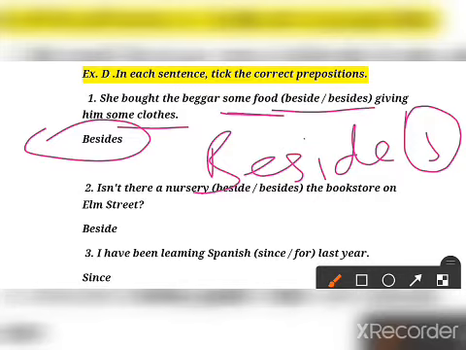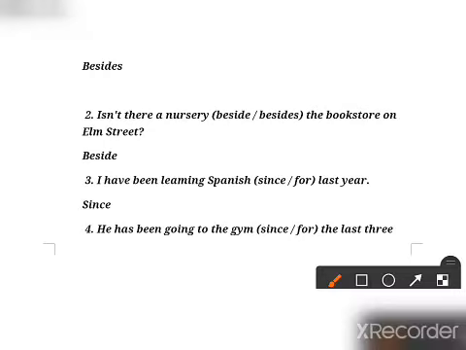Okay, so besides. Now see the second one. Isn't there a nursery beside the book store on Elm Street? Beside here means next to, whether there is a nursery next to it.